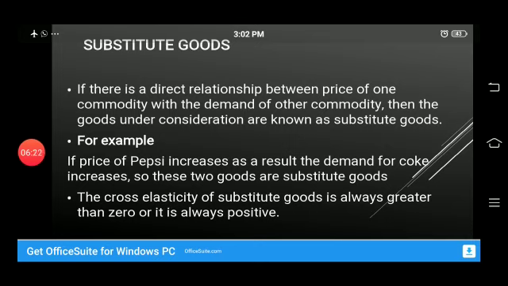Or we can say that tea and coffee are substitutes. If the price of tea increases in winter, then as a result, the demand for coffee will increase in winter. So these two goods are substitutes, as there is a direct relationship between the price of one commodity and the demand of the other commodity. As there is a positive relationship between these two, always remember that the cross elasticity of substitute goods is always greater than 0, or we can say that it is always positive.